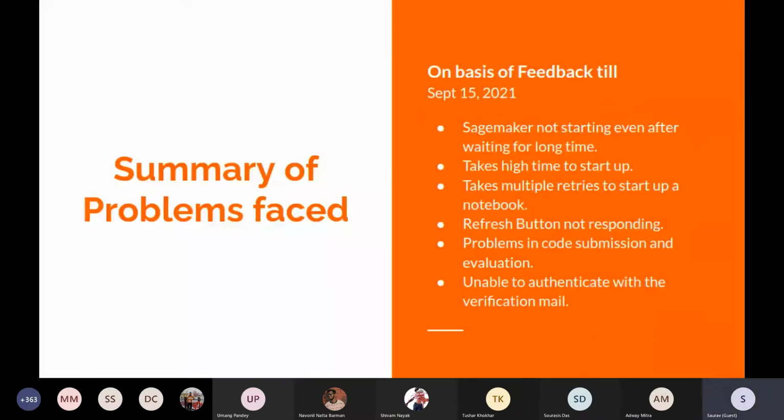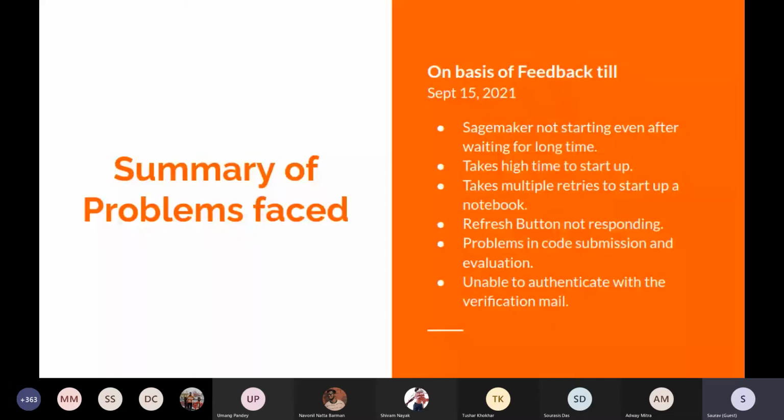So this is the summary of the problems faced, after going through all of the feedback that we have received. What we could jot down is the following, on the basis of feedback till 15th of September. The first and most prominent is that the SageMaker notebook was not starting, even after waiting for a long time. This was faced by almost 90% of the people using this. I guess this is the most prominent issue that the students were facing.